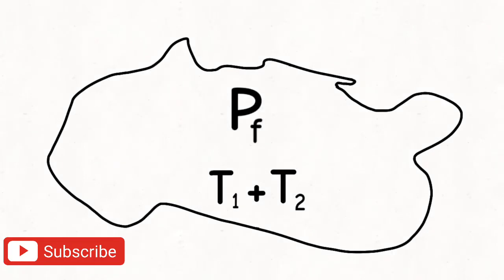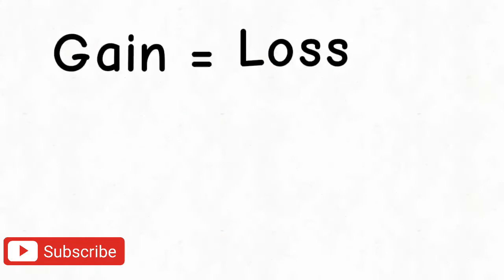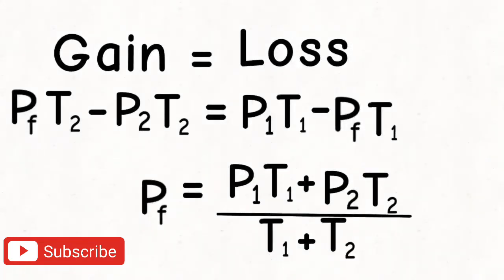Therefore, the income of country B's part will increase, that is, they gain or profit. But at the same time, country A has to bear a loss. So since the gain of country B's part will be equal to the loss of country A's part, solving for PF, we get PF equal to the weighted average of P1 and P2 with weights T1 and T2. This formula doesn't seem to have any real life application. But instead of considering price and number of transactions on a space scale, if we consider it on a time scale of a particular good and service, then it does.